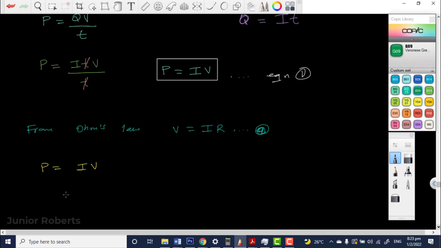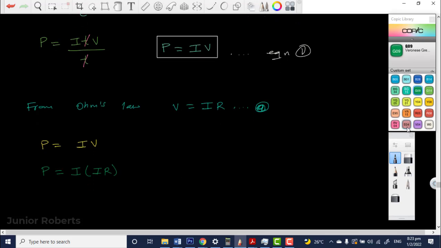So now we're going to get that P is equal to I times V, but V is equal to IR. So we're going to have I multiplied by I times R, because I times R is V. So now we can take it a step further and just multiply.